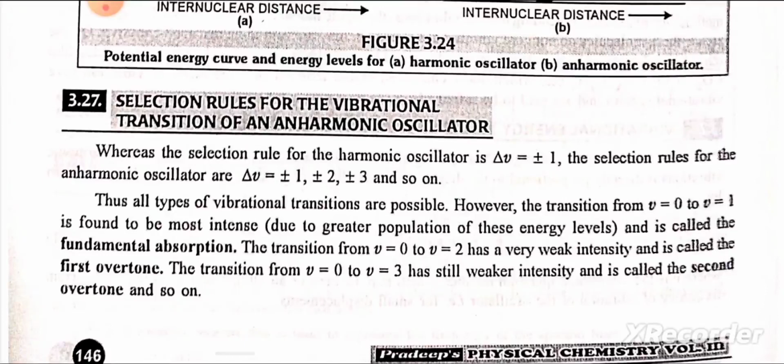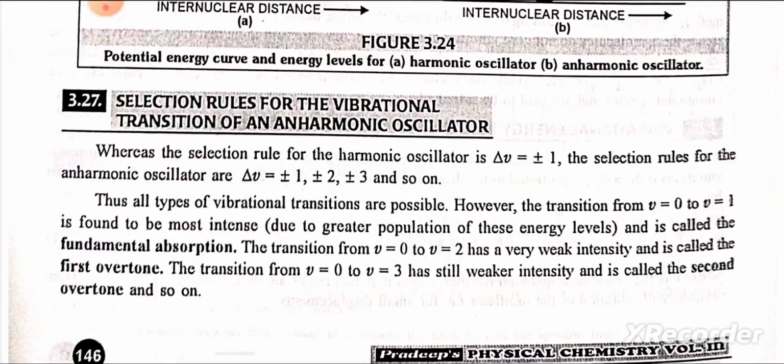Selection rules for the vibrational transitions of an anharmonic oscillator. Whereas the selection rule for the harmonic oscillator is Δv = ±1, the selection rules for the anharmonic oscillator are Δv = ±1, ±2, ±3 and so on. Thus all types of vibrational transitions are possible.